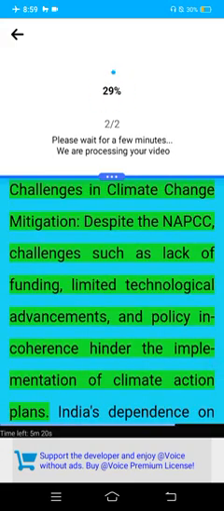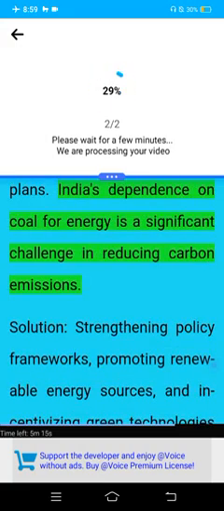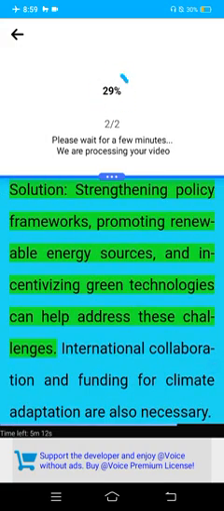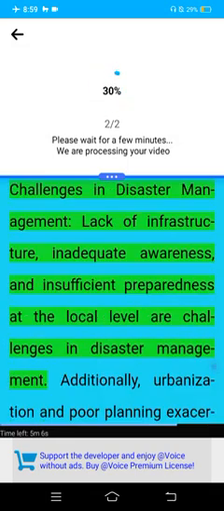Challenges in climate change mitigation. Despite the NAPCC, challenges such as lack of funding, limited technological advancements, and policy incoherence hinder the implementation of climate action plans. India's dependence on coal for energy is a significant challenge in reducing carbon emissions. Solution. Strengthening policy frameworks, promoting renewable energy sources, and incentivizing green technologies can help address these challenges. International collaboration and funding for climate adaptation are also necessary.